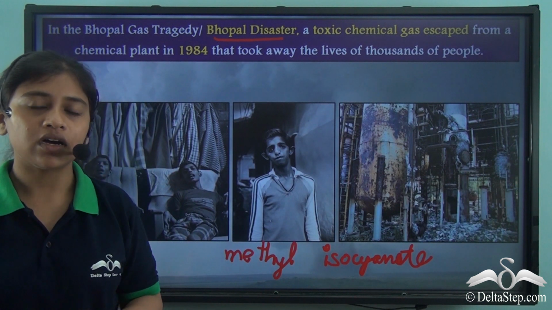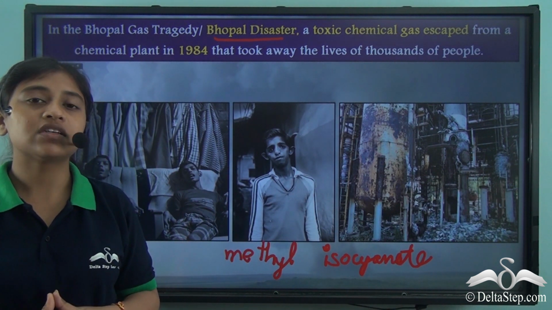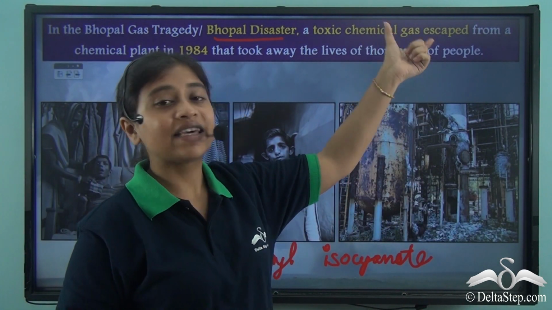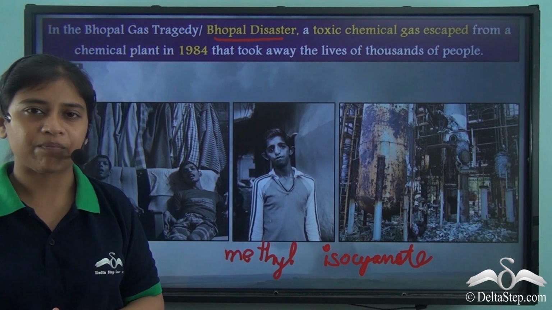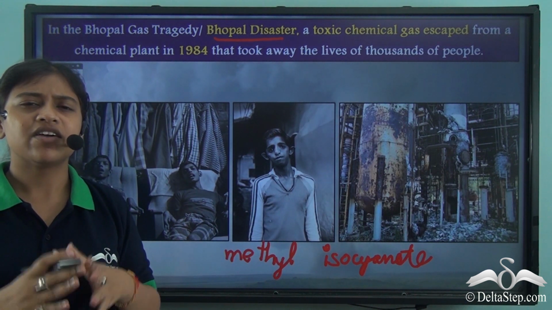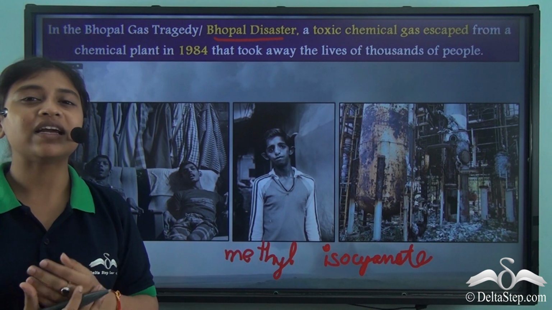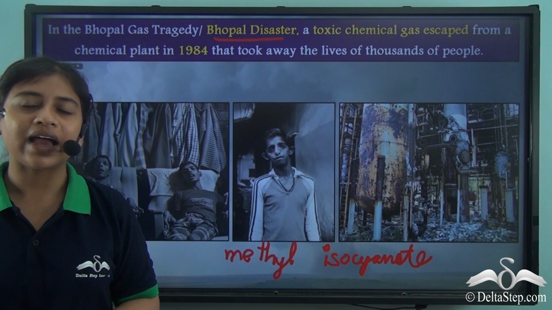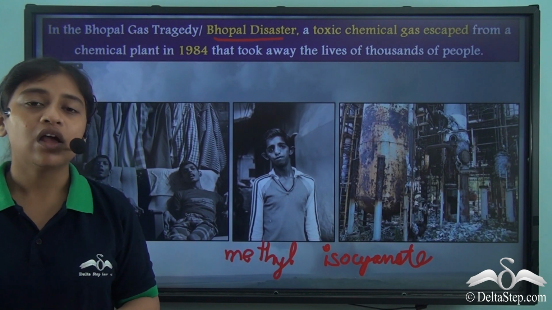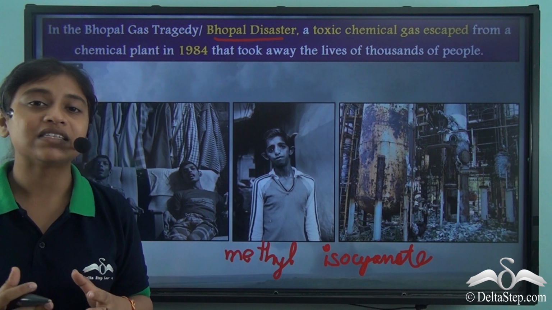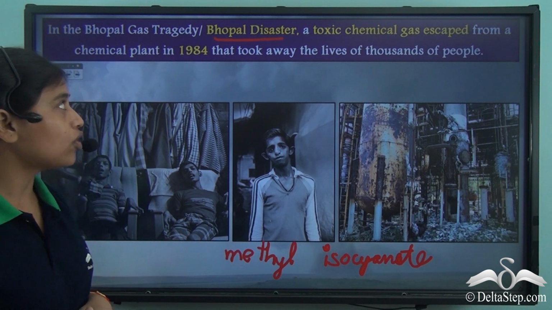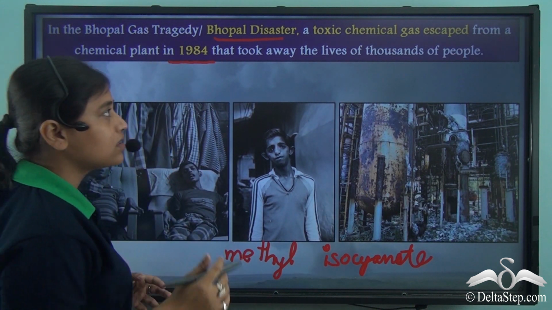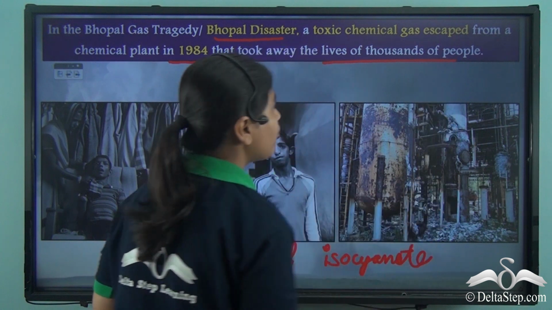So on December 3rd, 1984, there was a leakage of 45 tons of this toxic chemical gas from the chemical plant. Now this gas spread rapidly around the densely populated regions that surrounded the plant by air currents. This took the lives of many thousand people, while a lot were in panic as they tried to flee from Bhopal. So, the Bhopal gas tragedy of 1984 is a man-made disaster that took away the lives of thousands of people.